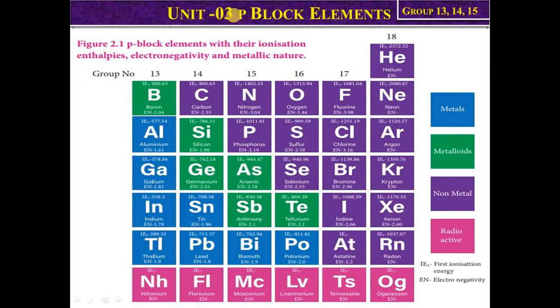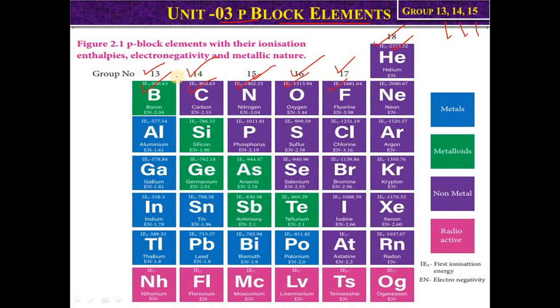Next we see unit number 3, that is p block elements. Here we will see only 3 groups, that is group numbers 13, 14, 15. We already know s block, p block, d block, but in the case of p block there are group numbers 13, 14, 15, 16, 17 and 18. Group 13 is called the boron family, 14 the carbon family, 15 nitrogen, then oxygen, fluorine, and these are the inert gases.